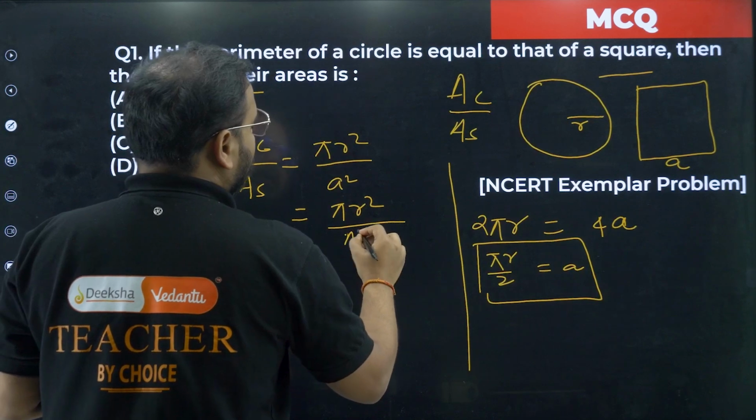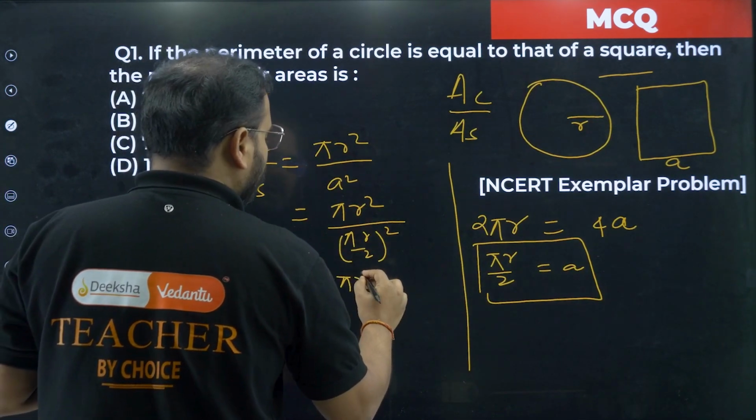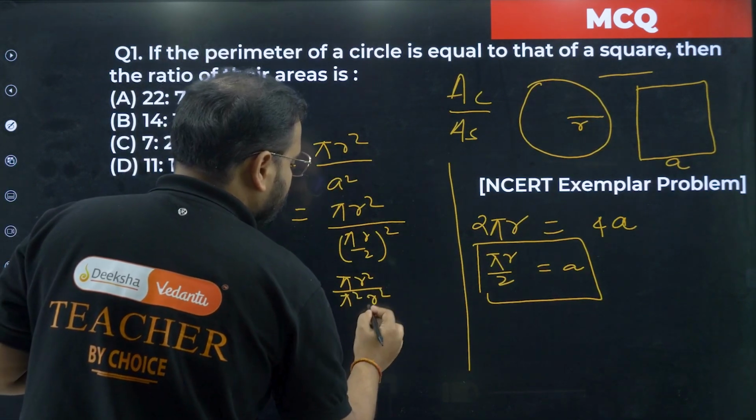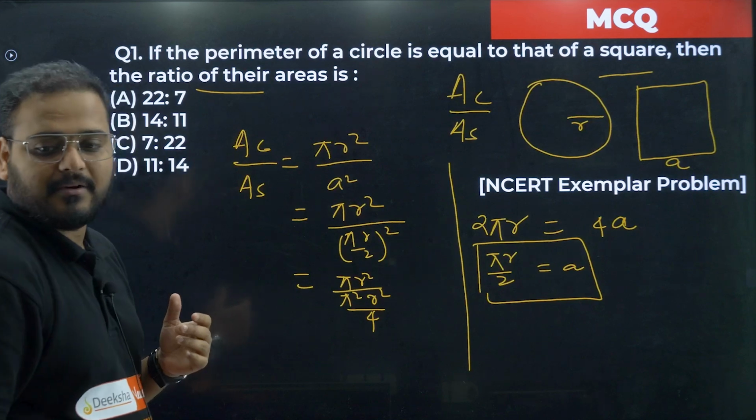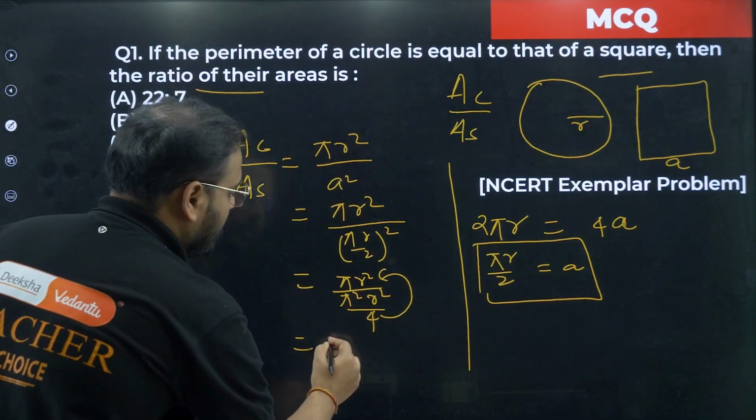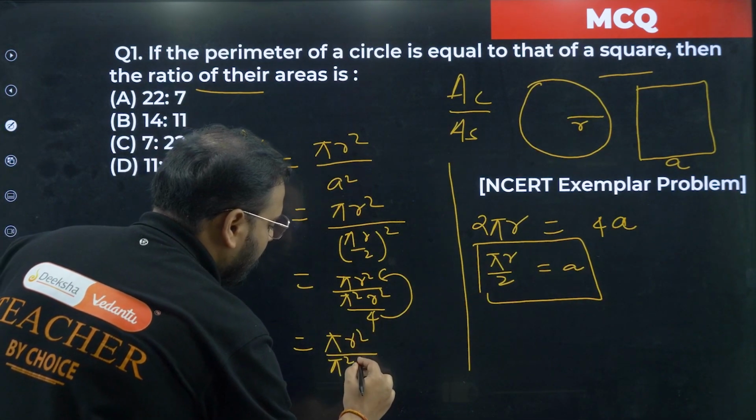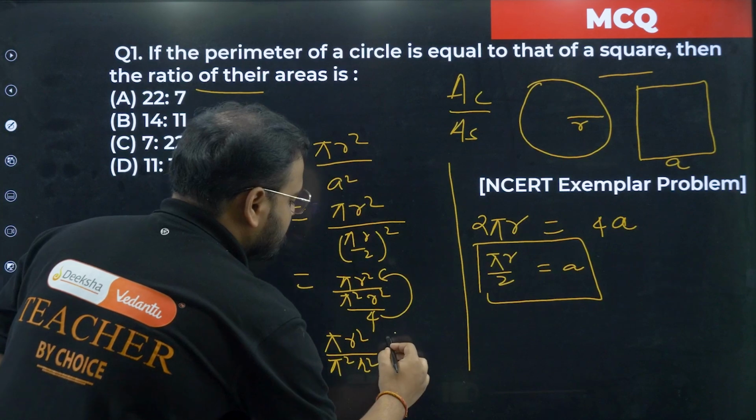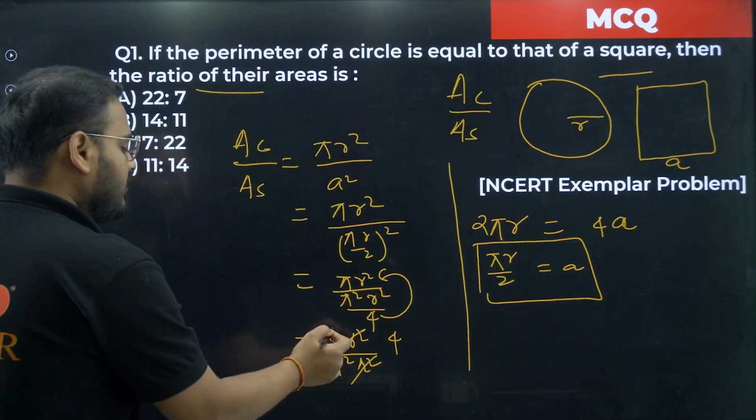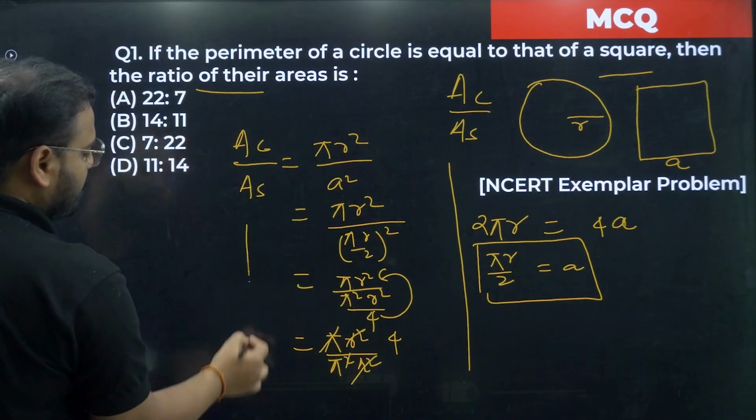What is that? Pi r by 2, the whole square, right? Simplify this. I'm getting pi r square upon pi square r square by 4. This 4 will come over here, no problem. Pi r square upon pi square r square times 4. So r square and r square get cancelled, and pi and pi square will cancel, leaving one pi in the denominator.